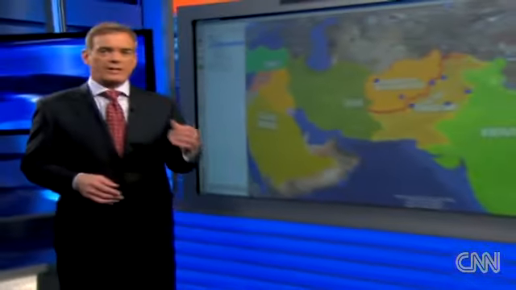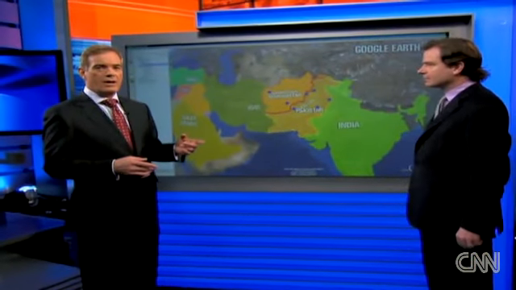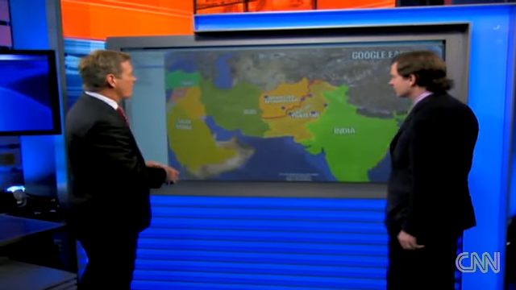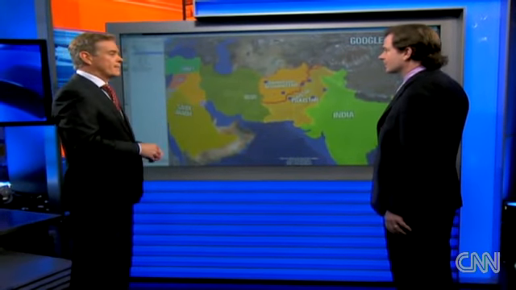CNN national security analyst Peter Bergen is here with us this morning. Peter and a colleague from the New America Foundation have created an online interactive map of U.S. drone strikes in the region. We've loaded this, Peter, into our magic wall here. What did you find in terms of drone strikes between the Bush administration and the Obama administration?